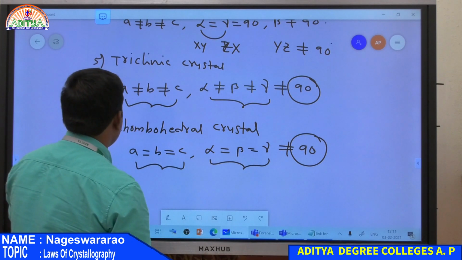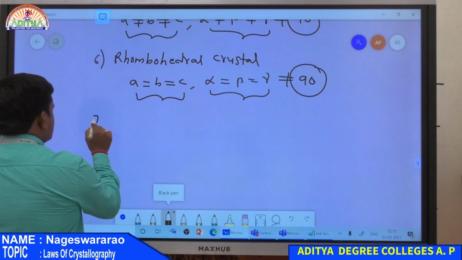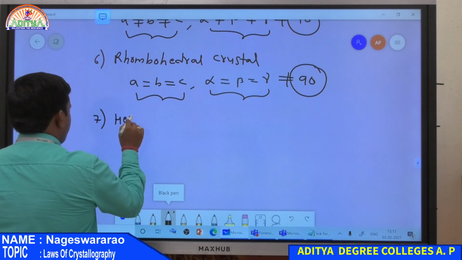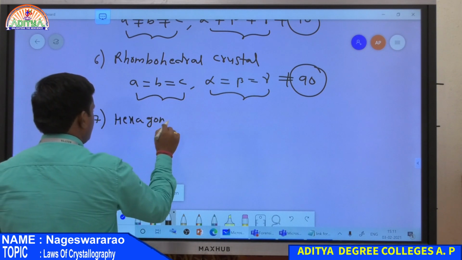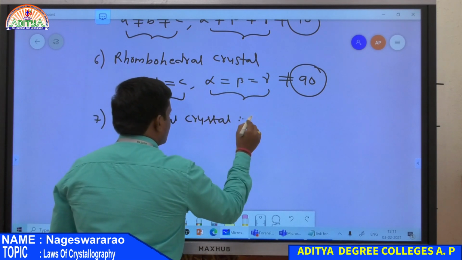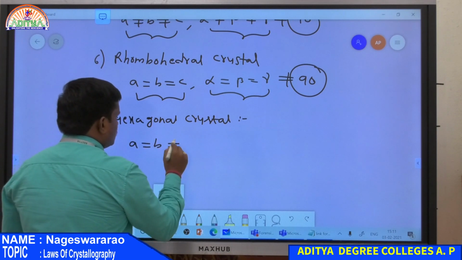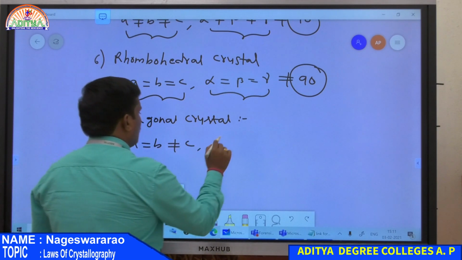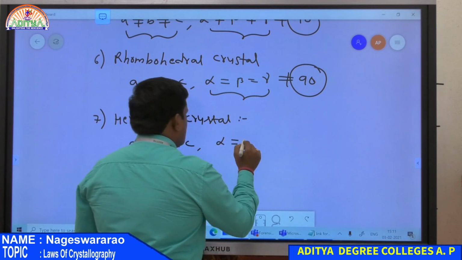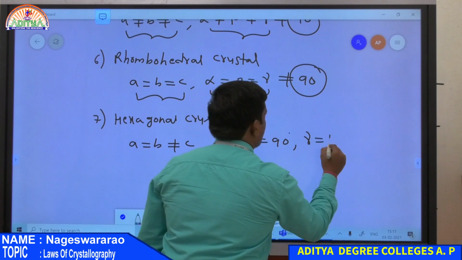And finally, the last one, hexagonal crystal. For this crystal, the parameters are a is equal to b but not equal to c, and also alpha is equal to beta is equal to 90 degrees but gamma is equal to 120 degrees.